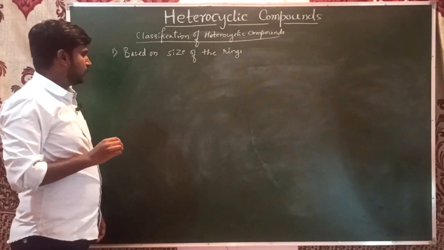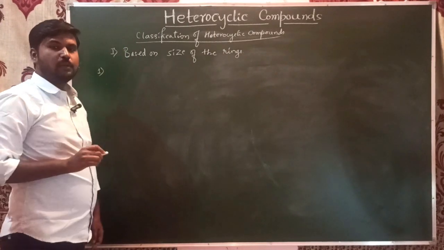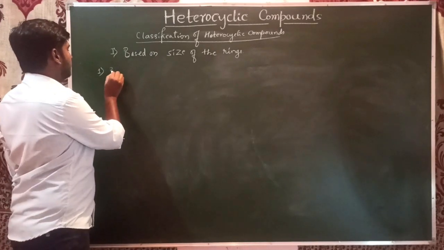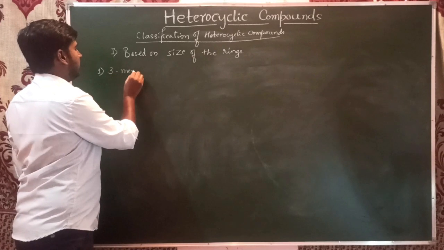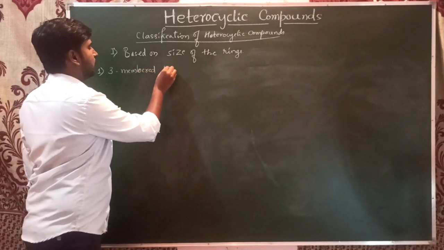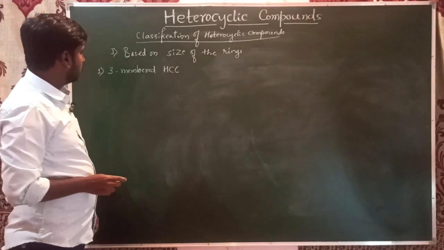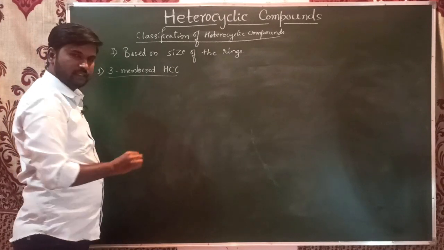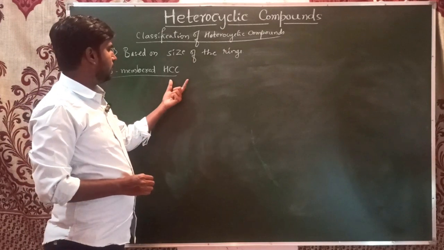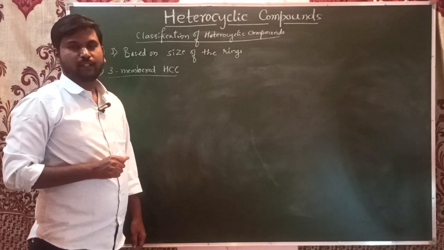Here, this is the first method. The first one: minimum we should have three elements to form a ring. That's why the first one is three-membered heterocyclic compounds, HCC, I am writing it in short form. In three-membered heterocyclic rings, the ring has to be made up of three atoms, and at least one must be a heteroatom.